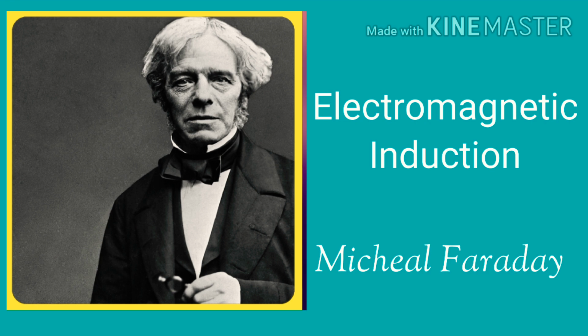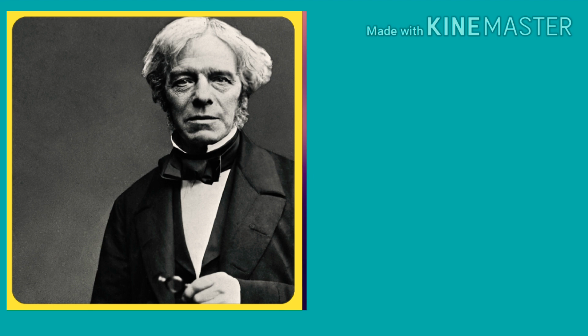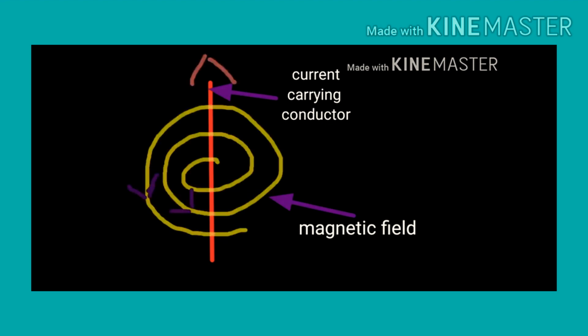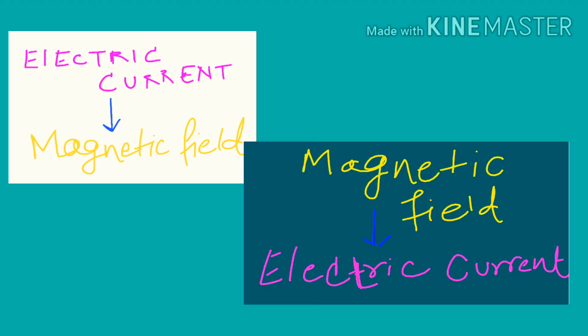We have studied in the previous class, whenever electric current flows through a conductor, a magnetic field is produced around it, isn't it? Now just imagine, is it possible if you reverse the scenario? That means, can a magnetic field lead to generation of current? Let's see.